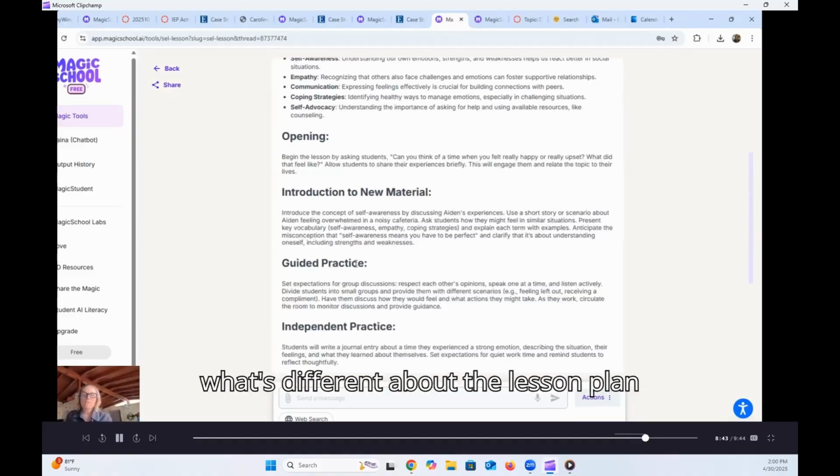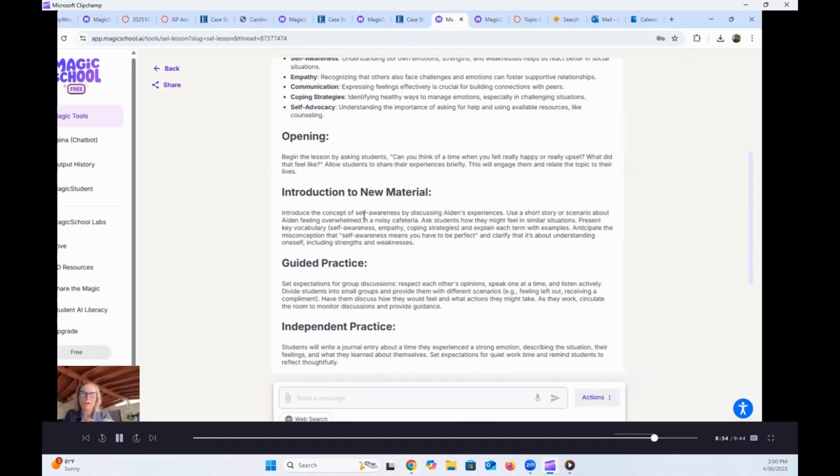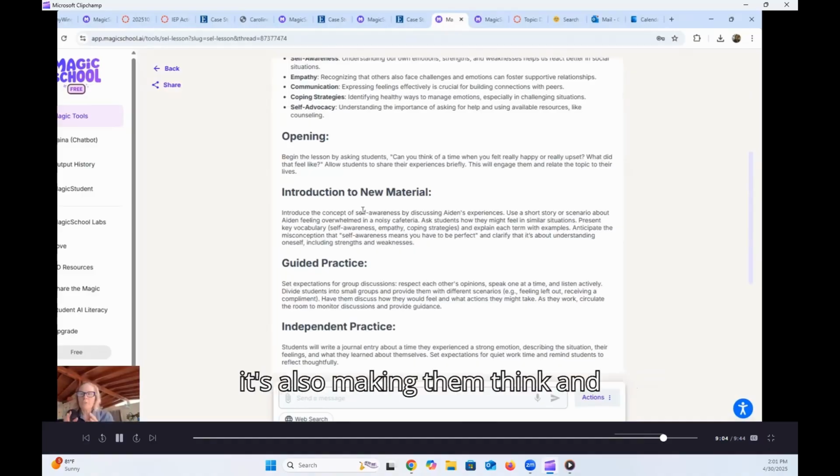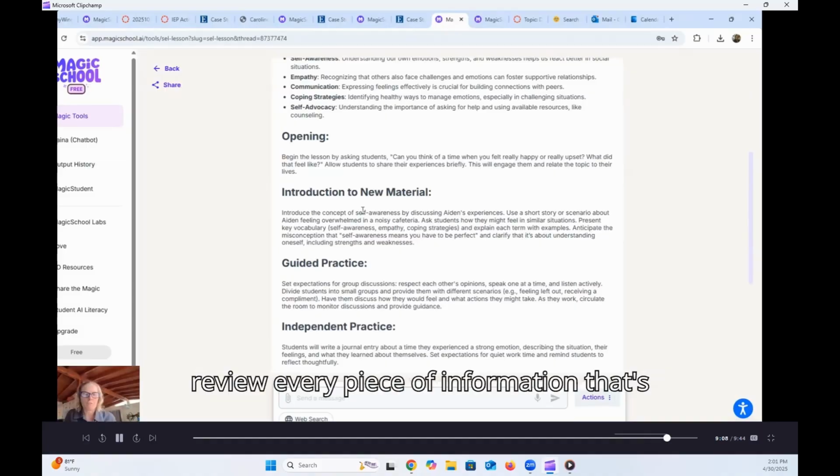Now, what's different about the lesson plan here is that it doesn't follow the template for our program, but I could see opportunities for students to copy and paste some of these pieces into our lesson plan template. But our lesson plan template is much more detailed. So again, I like that it's shortcutting the task for these students, but it's also making them think and review every piece of information that's generated by Magic School. And I believe that's what we want teachers to do.